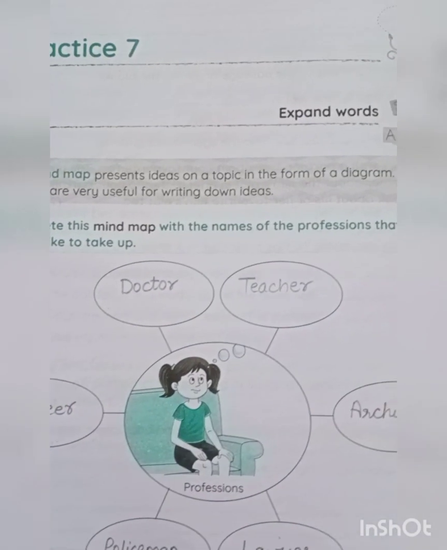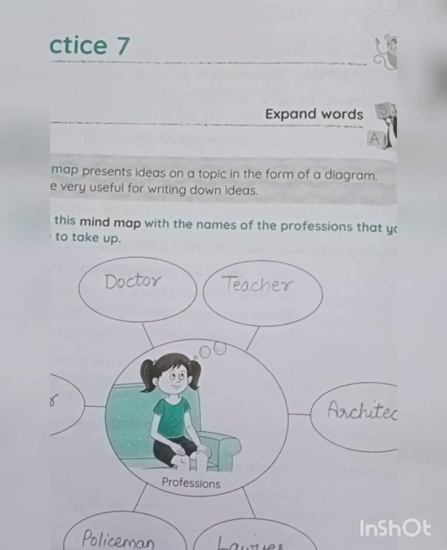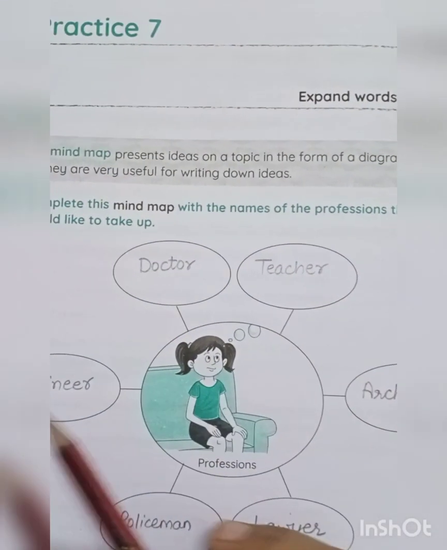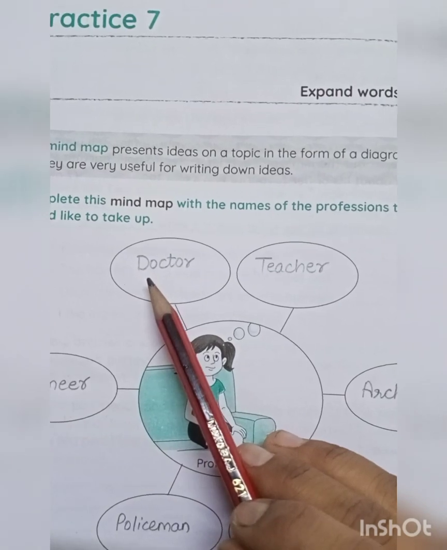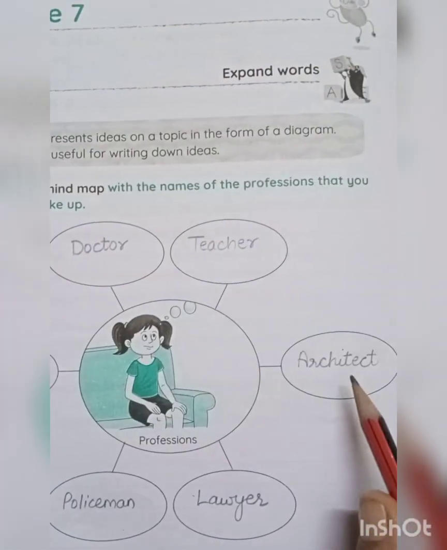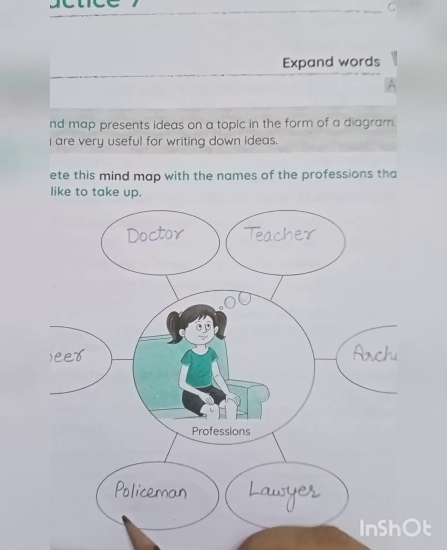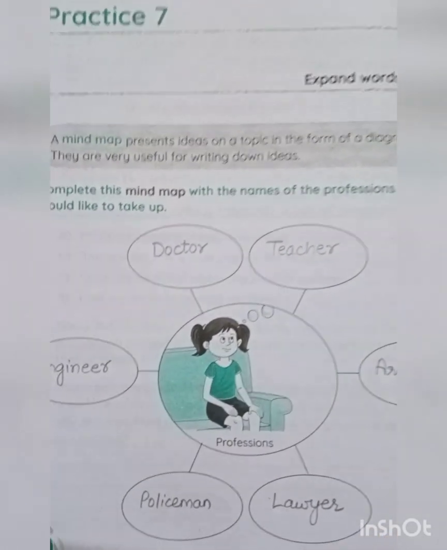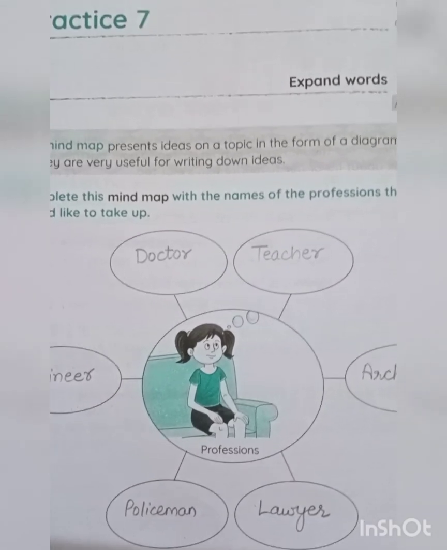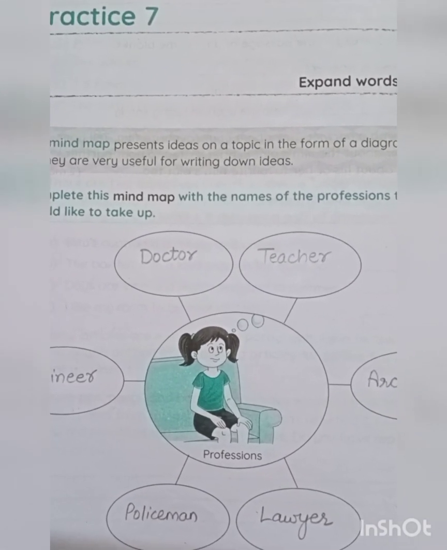So when you grow old, you want to take some professions, right? So you can write down any professions of your choice. I have written down few: doctor, teacher, engineer, architect, policeman, lawyer. You can write down any professions of your choice, children. Okay. Now come to next page, page number 43.